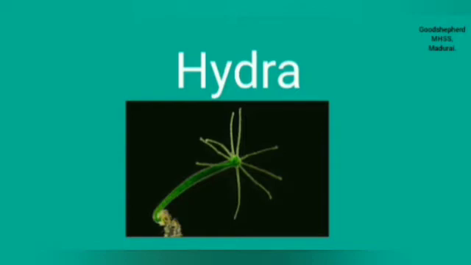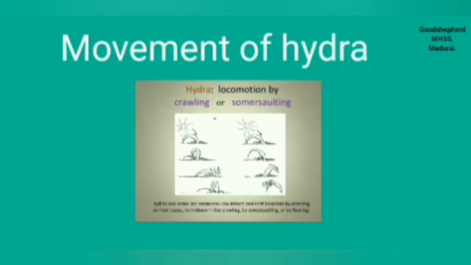Example, Hydra. The body is radially symmetrical, meaning every half of the body has the same design. The body has outer and inner layers which enclose a central cavity called the gastrovascular cavity. This cavity helps in digestion and circulation. In Hydra, there is a single opening that serves as both mouth and anus, which is usually surrounded by tentacles.